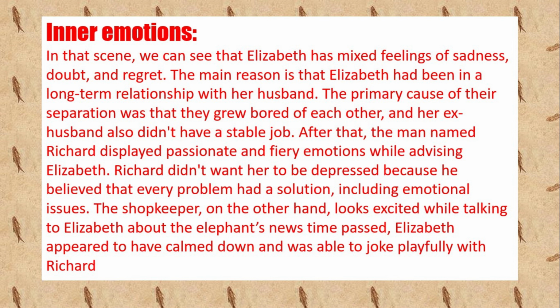Inner emotions. In that scene, we can see that Elizabeth has mixed feelings of sadness, doubt, and regret. The main reason is that Elizabeth had been in a long-term relationship with her husband. The primary cause of their separation was that they grew bored of each other, and her ex-husband also didn't have a stable job. After that, the man named Richard displayed passionate and fiery emotions while advising Elizabeth.